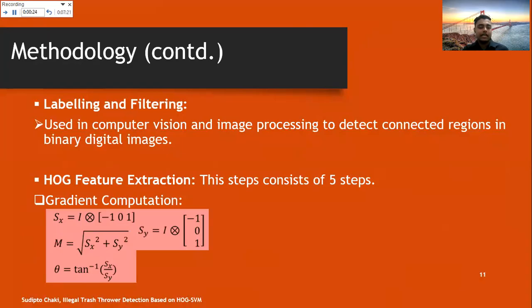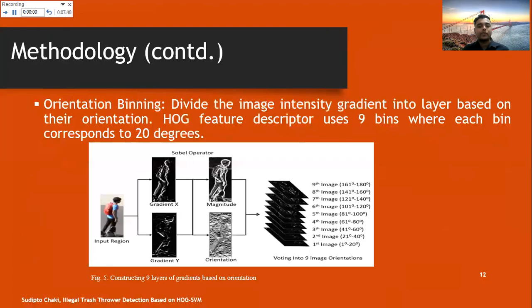As you can see, Sx and Sy are our 2 different gradients for the x and y axes, and using these values, we have calculated the magnitude value m and the orientation value theta. Then we have performed some orientation binning. We have considered 9 bins. Each bin consists of 20 degrees. That means a total of 9 bins will cover 180 degrees.